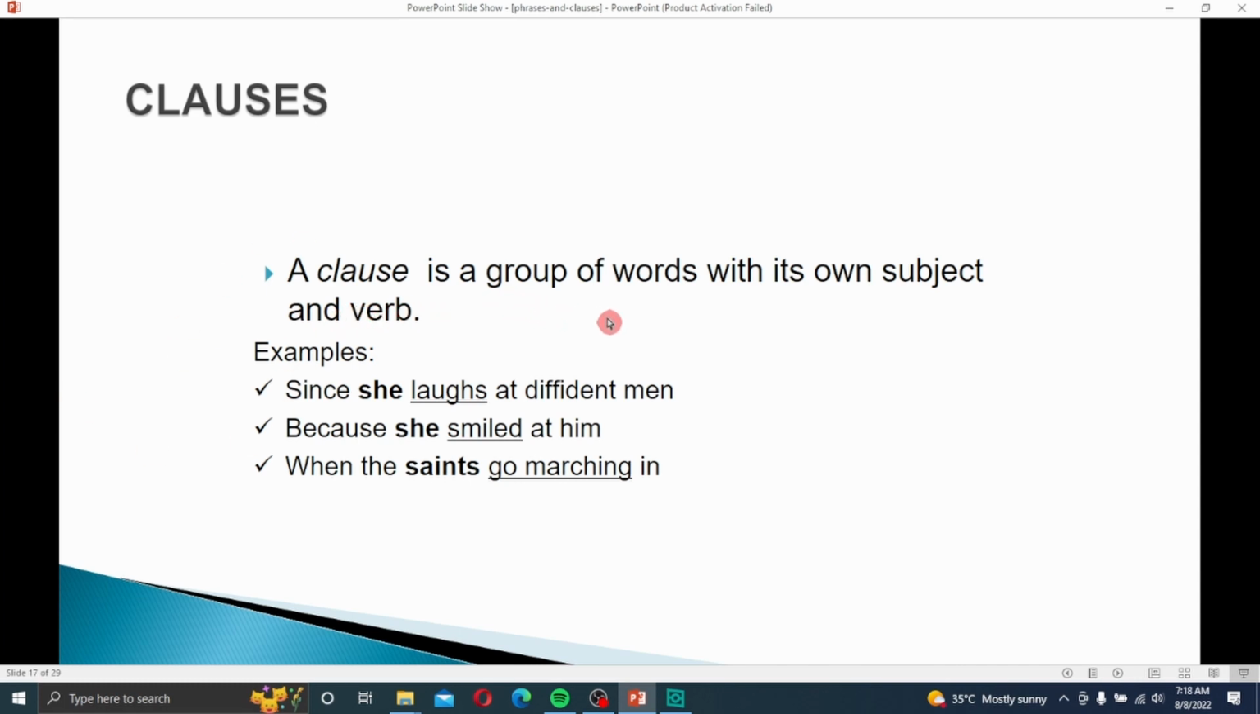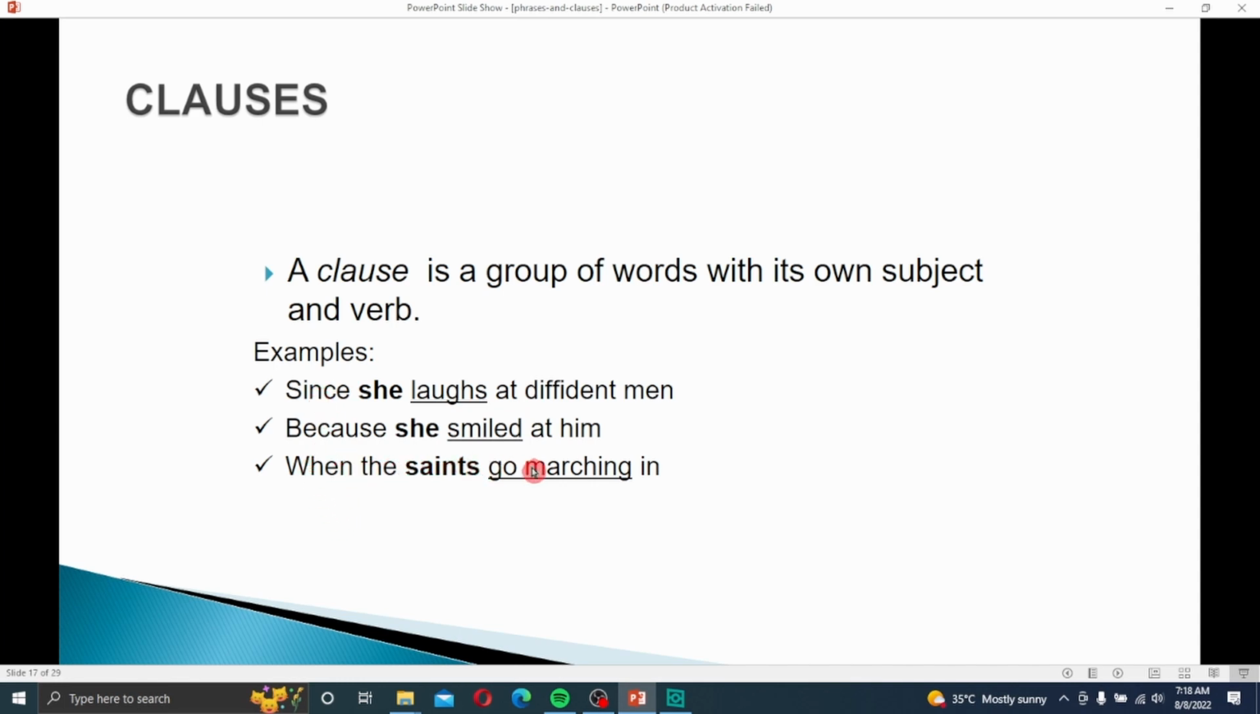A clause is a group of words with its own subject and verb. As you know, in a phrase we have no subject or verb, but in a clause, it's a verb with its own subject. Here we have a subject and verb. Example: since she laughed at a different man. So, since she laughed at a different man is a clause. Mostly it starts with since.